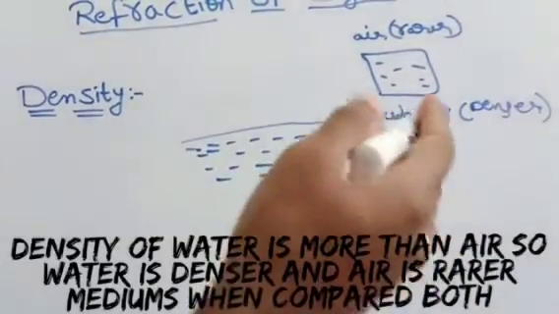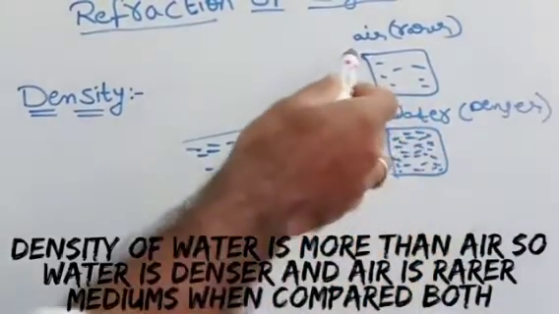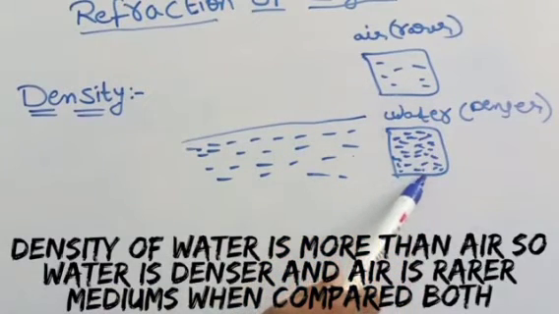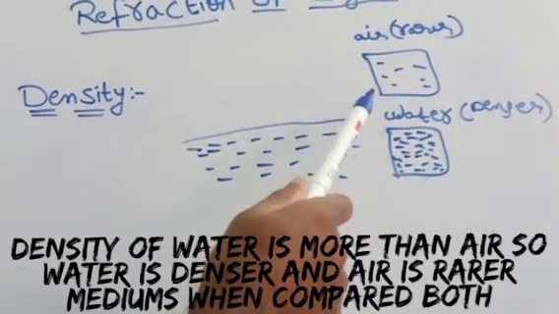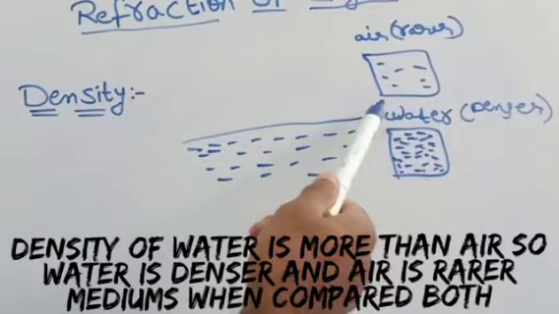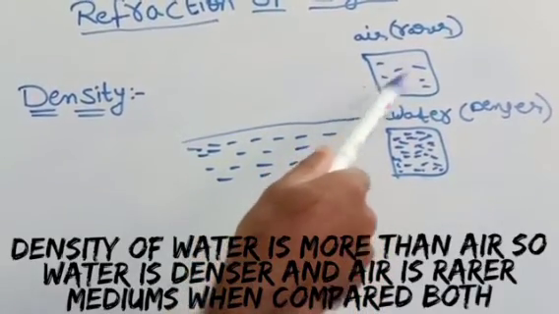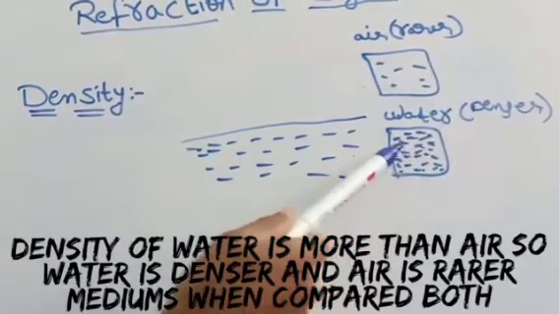Water is considered as denser medium, because molecules per unit volume in water is more and molecules per unit volume in air are low. Density of water is more when compared to density of air. So air is a rarer medium and water is a denser medium.